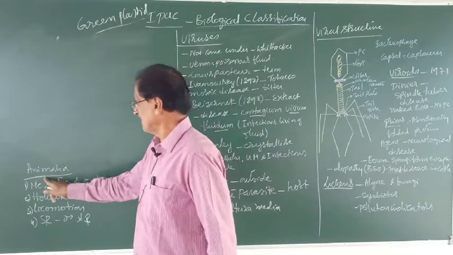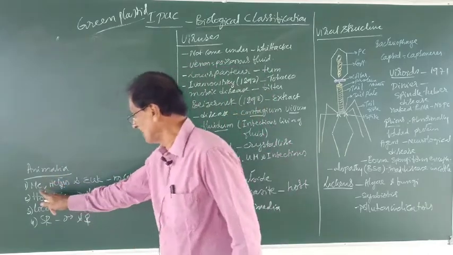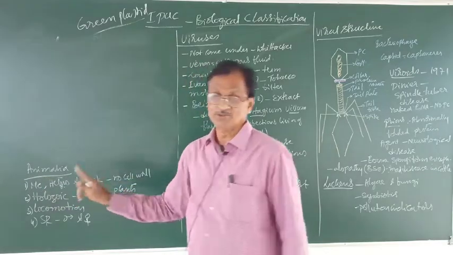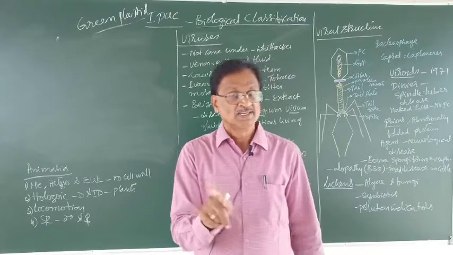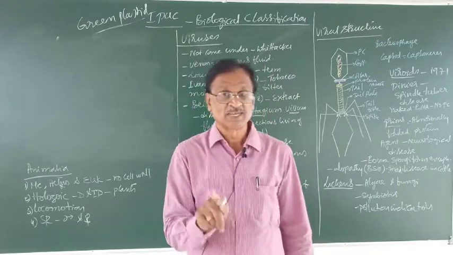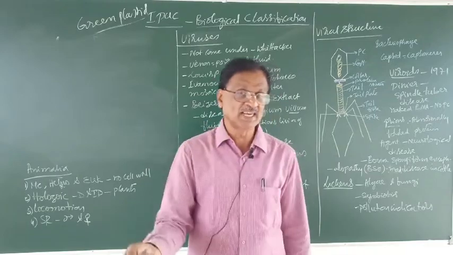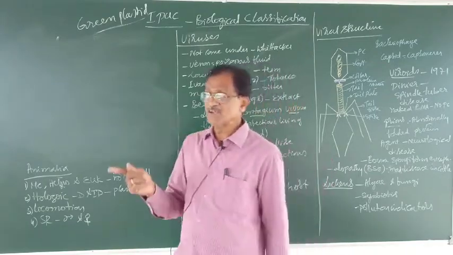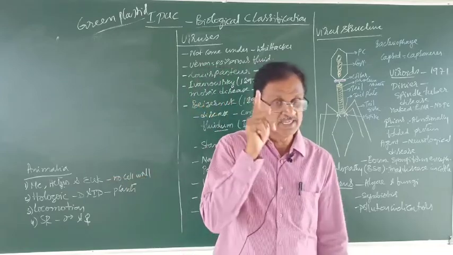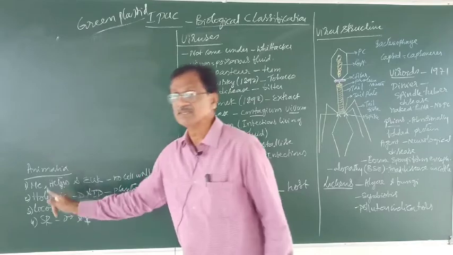Now, Animalia is like plants, multicellular and eukaryotes. But animals are what? The heterotrophs. They depend upon the plants either directly or indirectly. The nature of feeding we observe in animals is called holozoic.